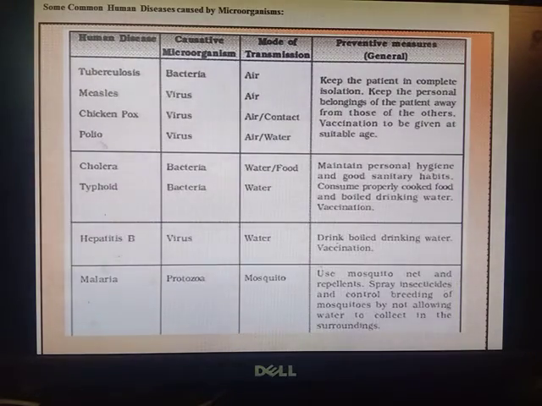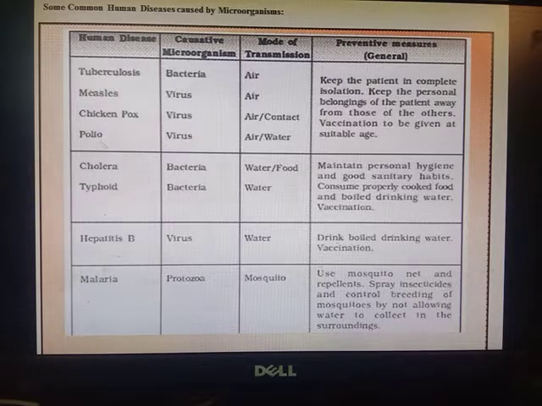So this is the chart of some human diseases caused by microorganism, and their causative microorganism, their mode of transmission, and what preventive measure should be taken. So I am taking 2-3 that you can read. That chart is in your book, I think. First of all, I am taking polio.